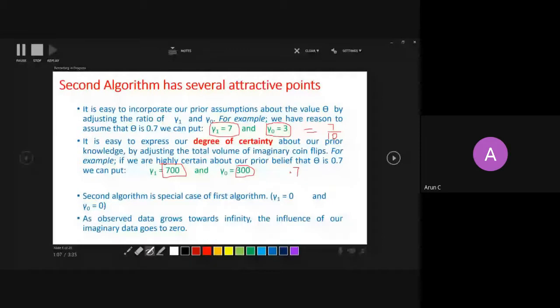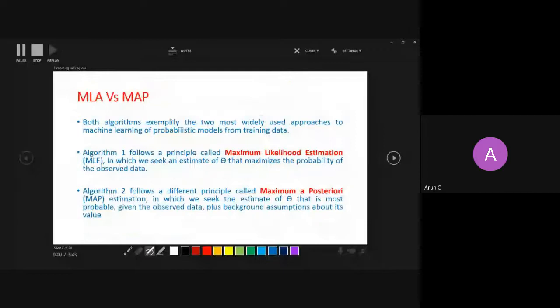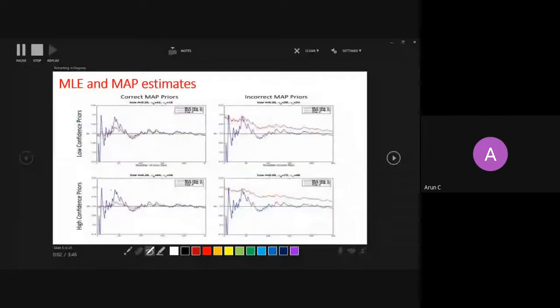Then we said that the second algorithm is a special case of the first algorithm, right? And we also said that once we go for a larger number of trials, it doesn't matter whether we started with wrong priors. Wrong priors means you might have started with a wrong belief that the coin has a 40% probability of getting head, but the actual was 30%. Even if you start with a wrong belief, you will converge eventually to the right value as you keep on increasing the trials, as you keep on adding data, right?